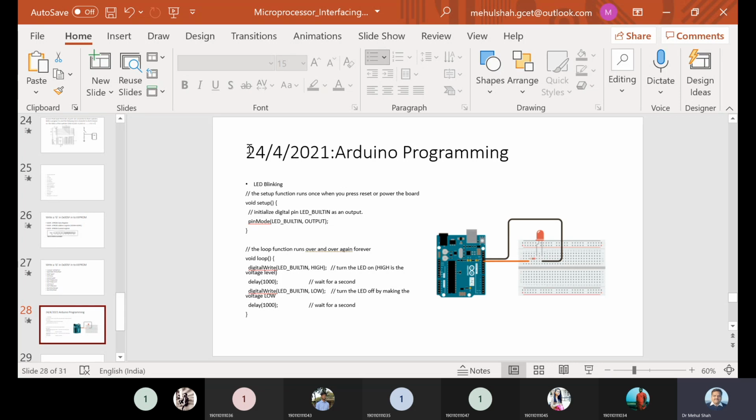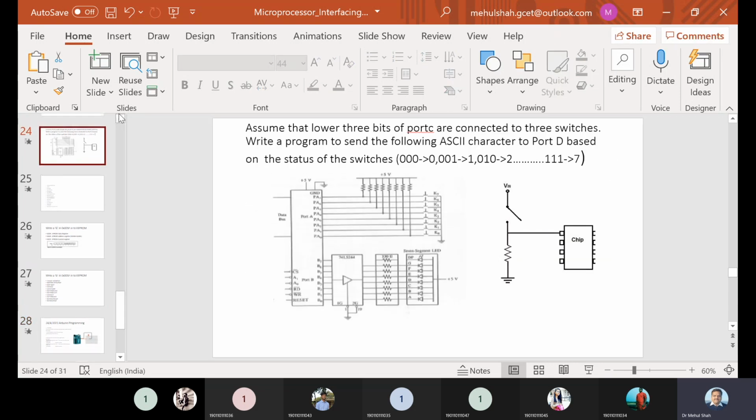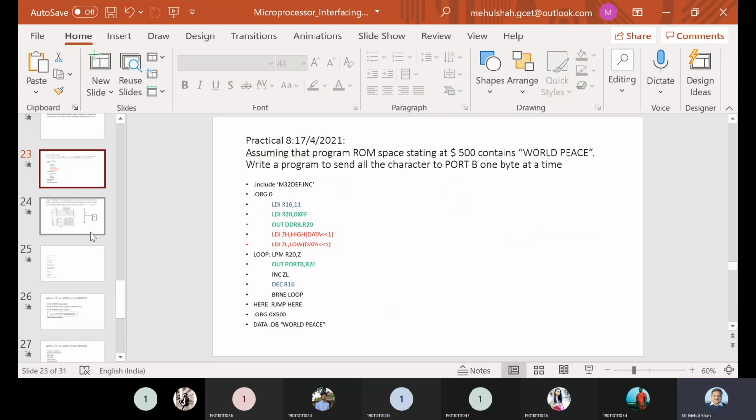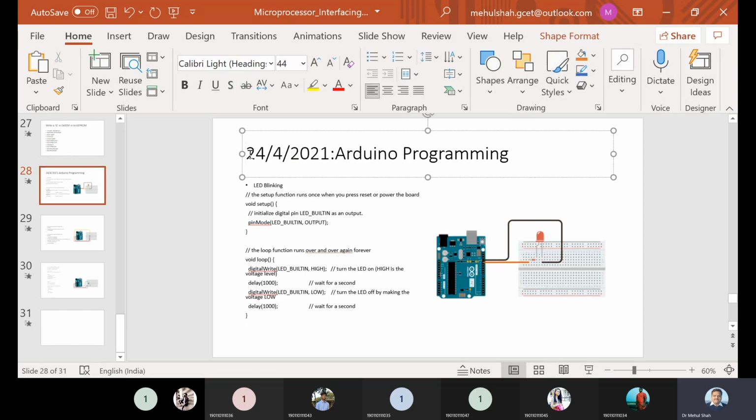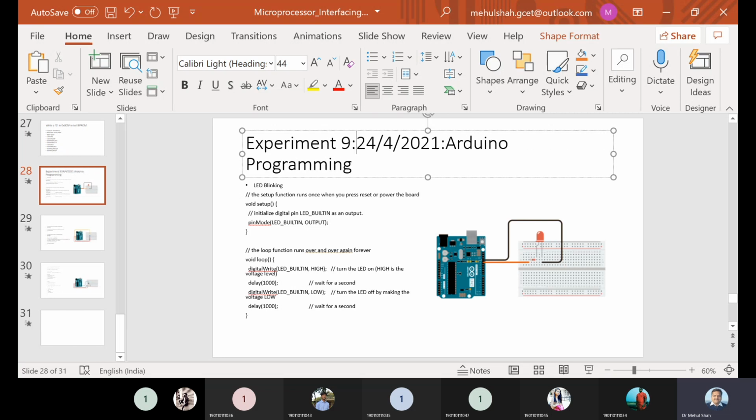Then this is the lab number 10, no, 9. So this is lab 9. Arduino programming.